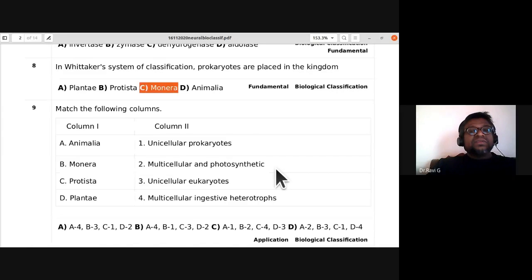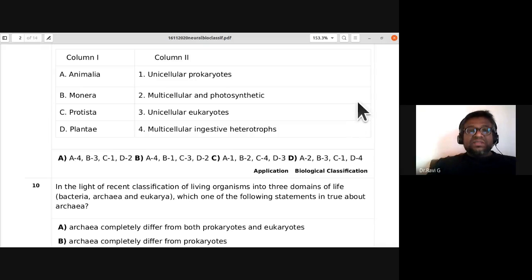Match the following columns. Column one, you have Animalia. Animalia are multicellular ingestive heterotrophs. Monera are unicellular prokaryotes. A is 4, B is 1. So you have only one choice, that is B. B is the answer. Let us check out the other answers.